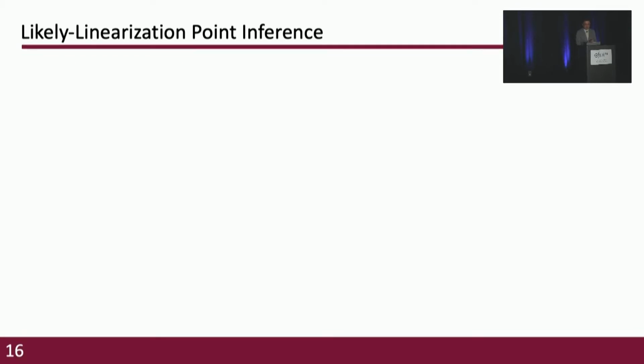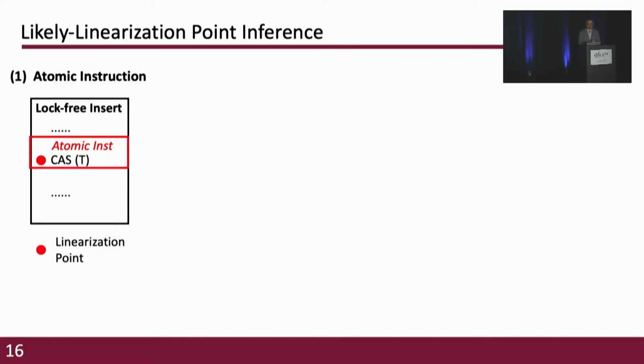Durinn infers the likely linearization point by analyzing 3 concurrent NVM programming practices. The first practice is the atomic instruction. In log-free data structures, atomic instructions are typically used to update a synchronization variable and to make the effect of an operation atomically visible to other threads. Thus, Durinn identifies atomic instructions as likely linearization points for log-free writer operations.